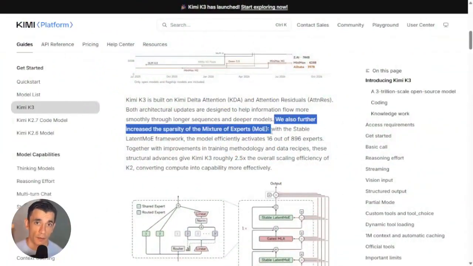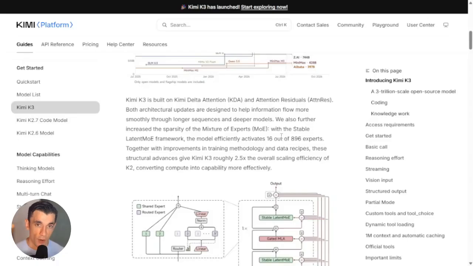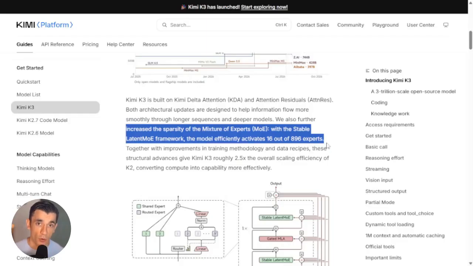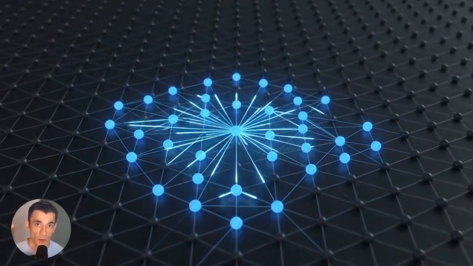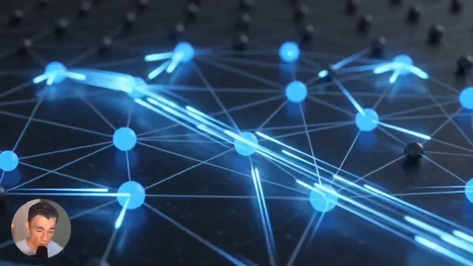But here's the smart part. It doesn't use all 2.8 trillion switches every single time you ask it something. It only flips on the ones it needs. Out of 896 little expert teams inside the model, it only wakes up 16 of them per task. That means you get the power of a giant brain, but the speed of a much smaller one. It's like calling in only the specialists you need for the job, instead of waking up the whole office every time you ask a question.